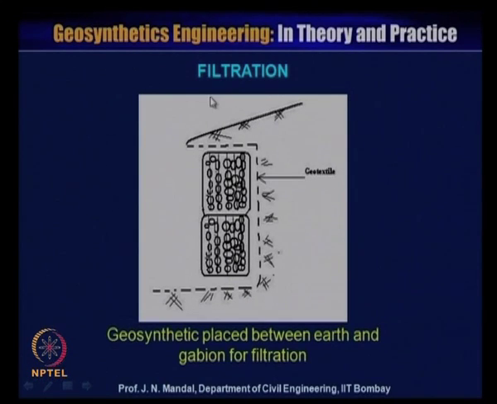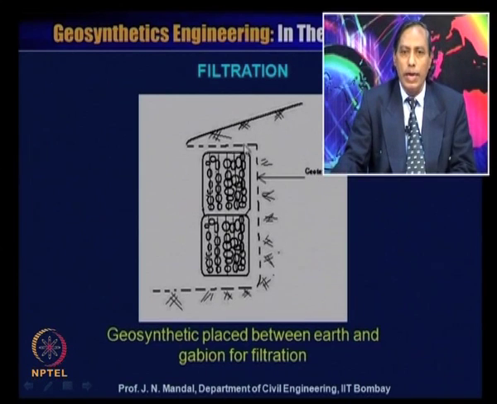This is the filtration. This is the gabion, and this is geotextile placed between the earth and the gabion as a filter. Gabion itself is a very good filtration material. You know that it is a 1 meter cube of hexagonal galvanized mild steel mesh filled with good quality aggregate, but sometimes when the surrounding soil passes through this, there is a possibility for clogging or choking. So, you can place a geotextile material surrounding here which can act as a good filtration. So, geosynthetics can be used as a filtration for such cases.